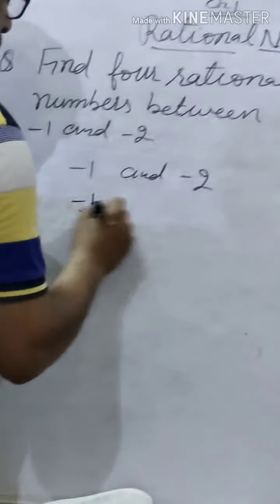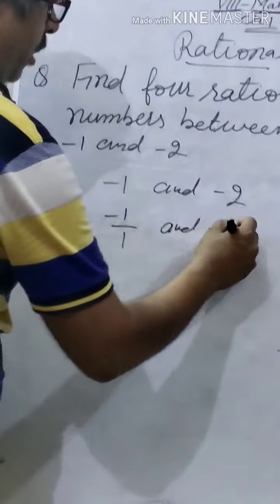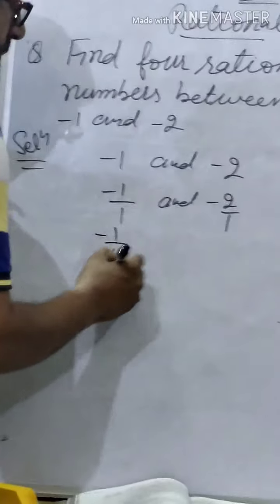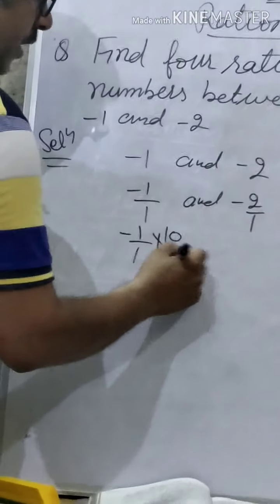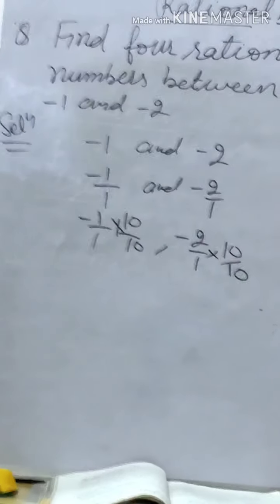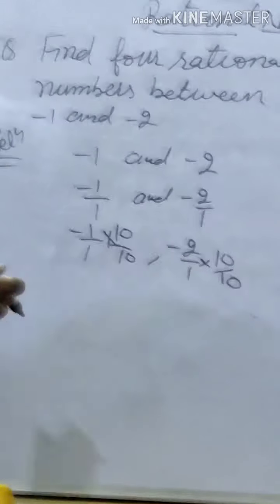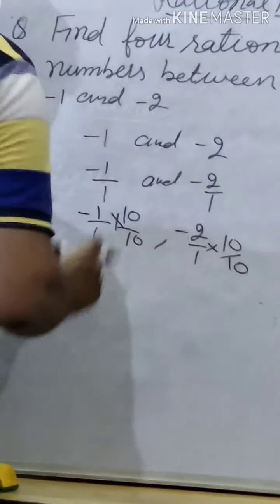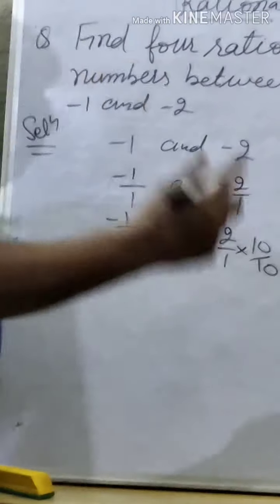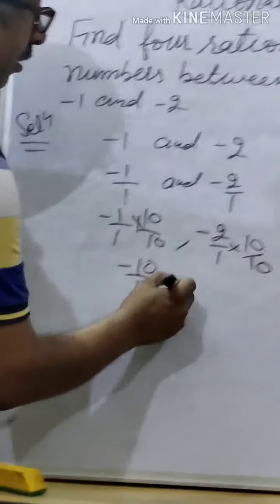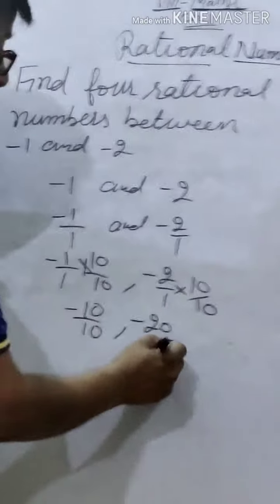So what is next? -1 by 1 and -2 by 1. Clear this? So now what step? Multiply and divide by 10. It's a very easy method, and this method is applicable when the denominator is the same. If the denominator is not the same, then you take the LCM and make them equal. Then -10 by 10, and -20 by 10.